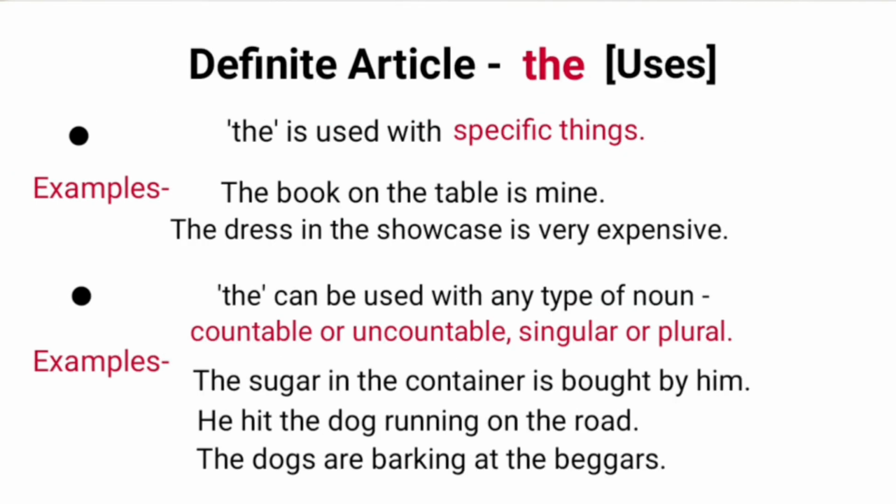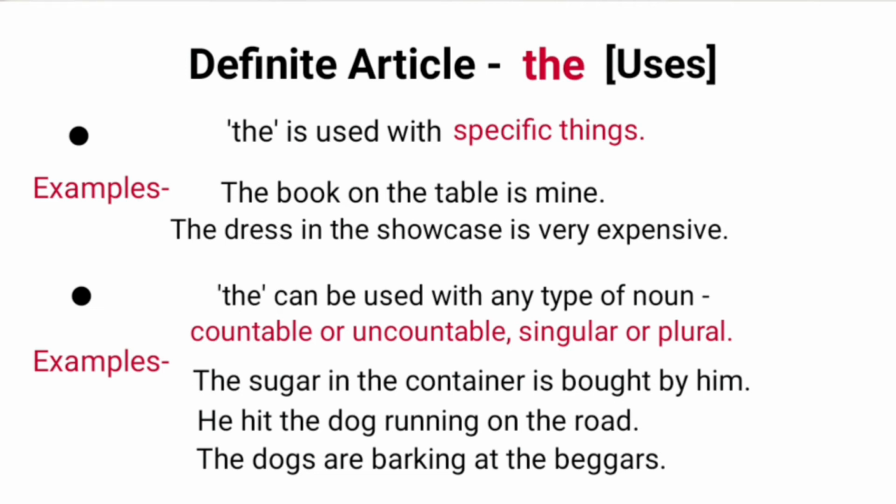Let's talk about next type of article, definite article, the. The is used with specific things or things which are particular or definite. That's why this article is named as definite article.